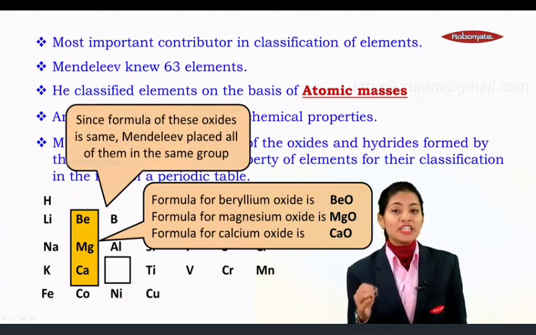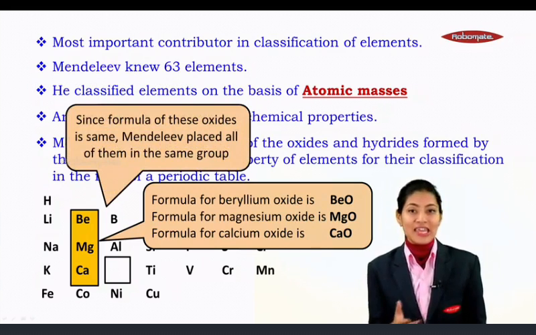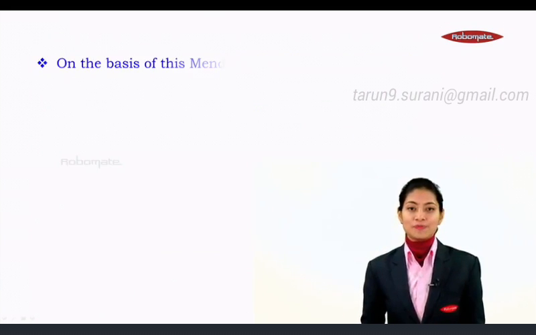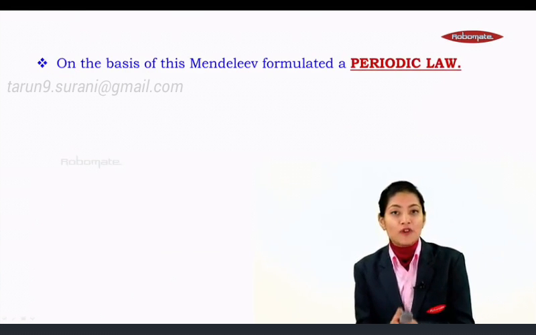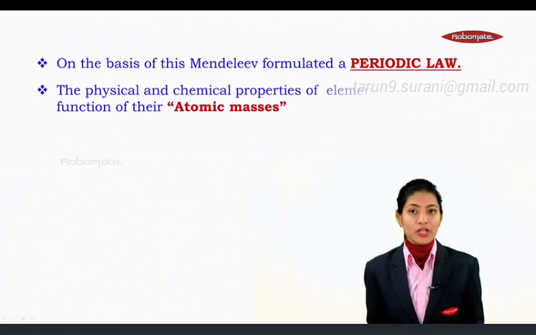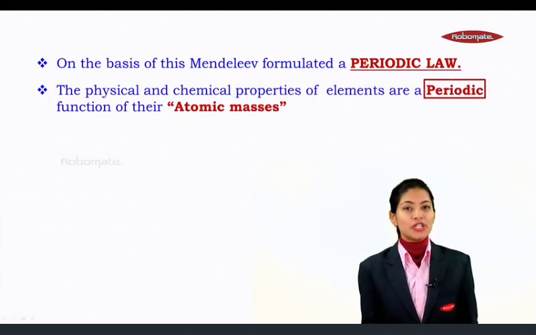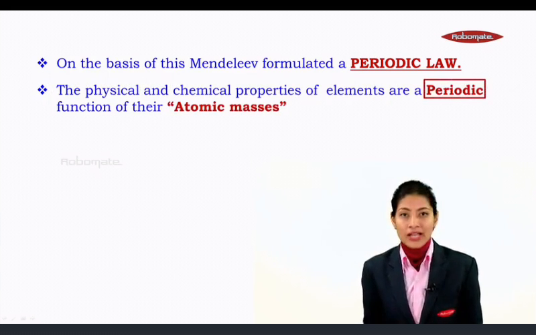Since the formula of these oxides is the same, Mendeleev placed all of them in the same group. On the basis of this, Mendeleev formulated a law which was called the periodic law. According to the law, the physical and chemical properties of elements are a periodic function of their atomic masses.